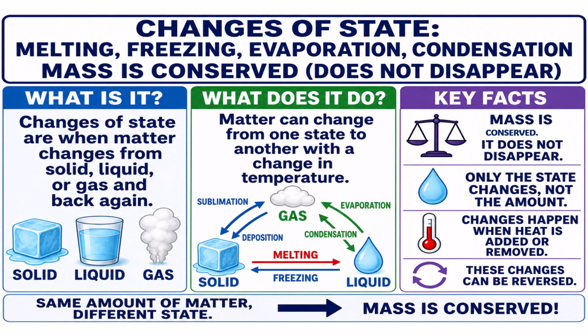Changes of state are when matter changes from solid, liquid, or gas and back again. Matter can change from one state to another with a change in temperature. Mass is conserved, it does not disappear. Only the state changes, not the amount. Changes happen when heat is added or removed. These changes can be reversed.